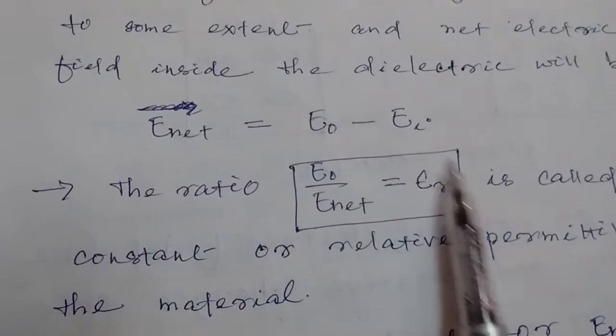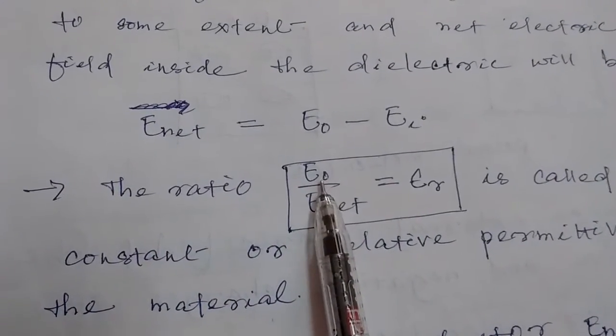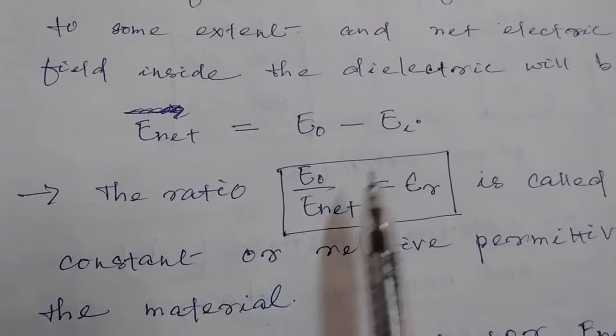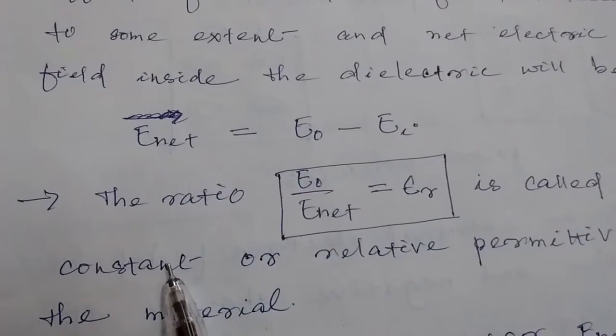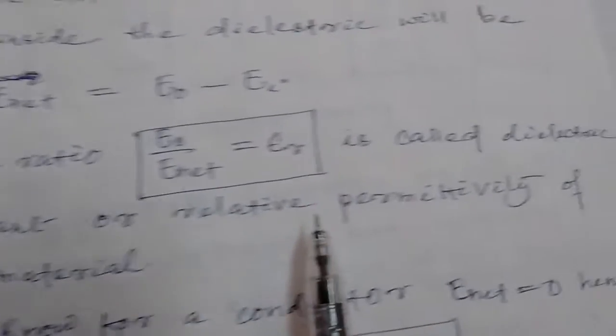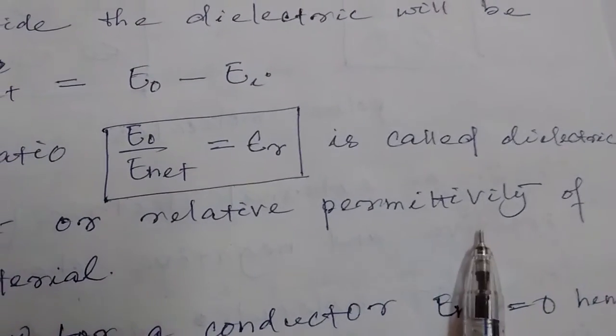Very simple formula. E naught, that is the external electric field, divided by the net electric field inside the dielectric, is equal to epsilon R. It is also called relative permittivity.